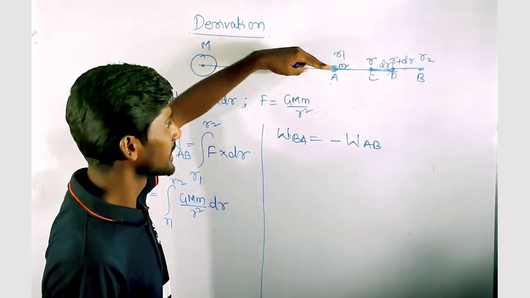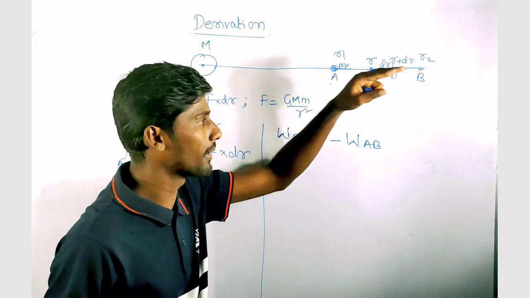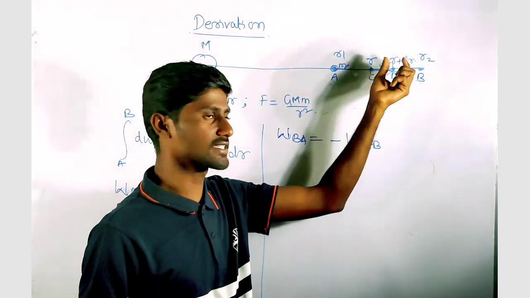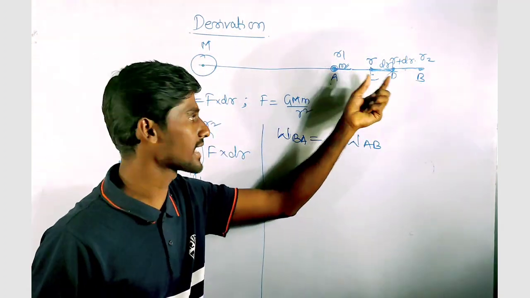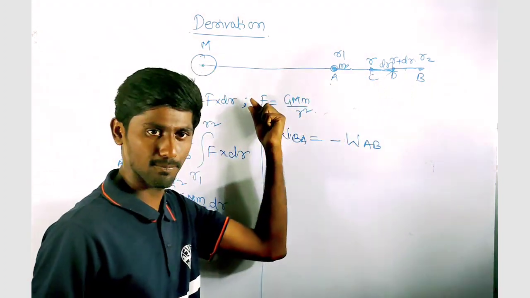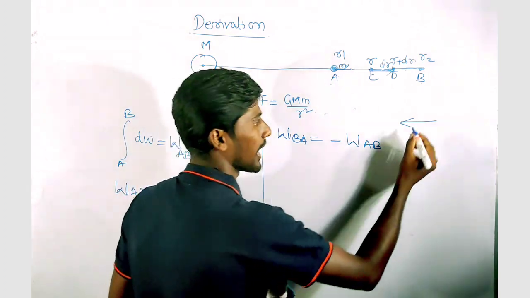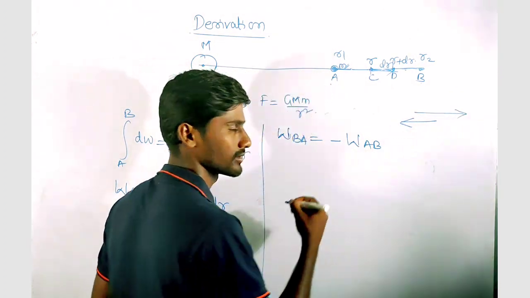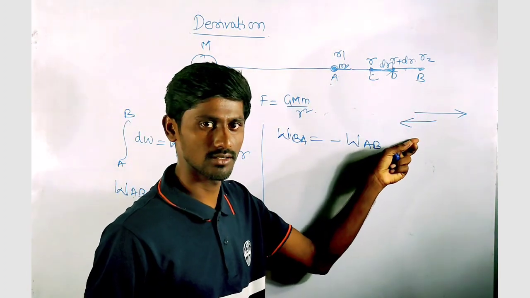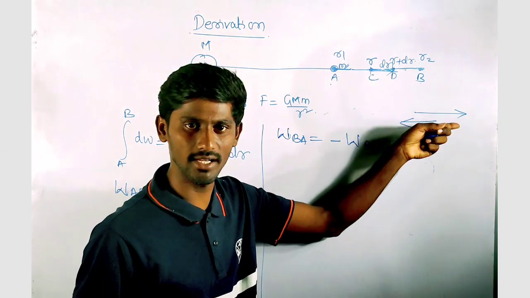Initially it was in the direction of A to B, but when I displace the particle from B to A, it has the direction from B to A. So they are quite opposite, and the angle between them is 180 degrees.